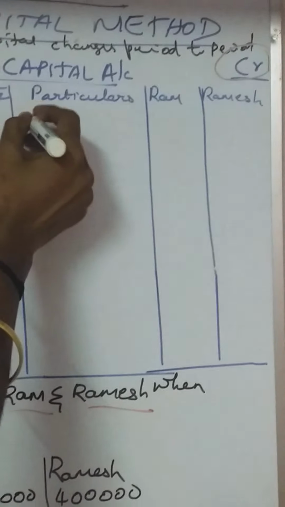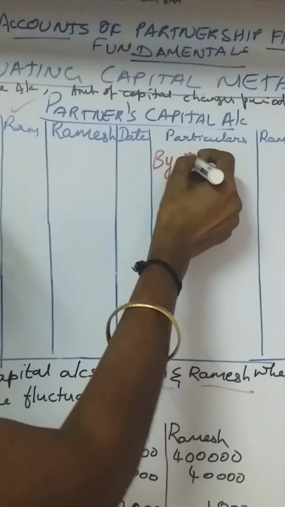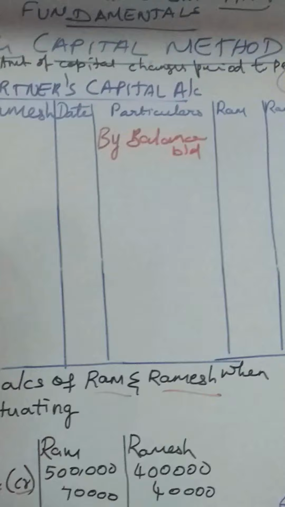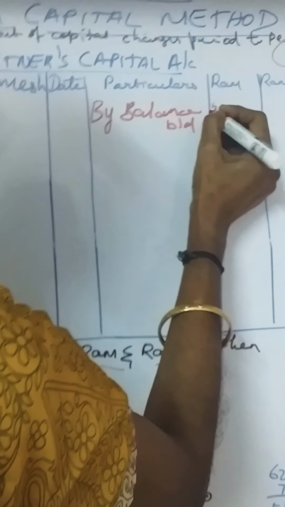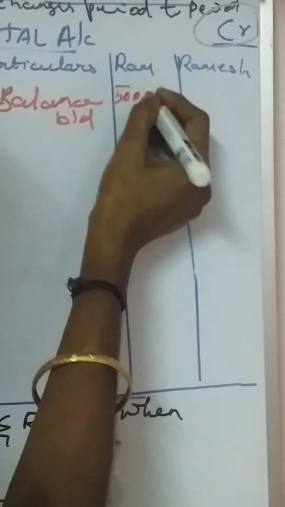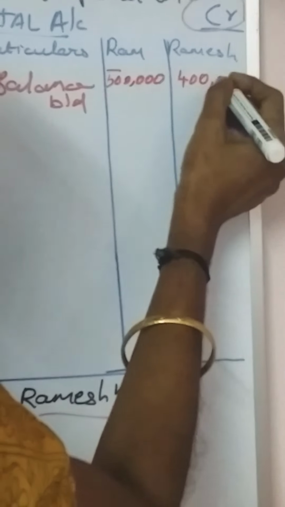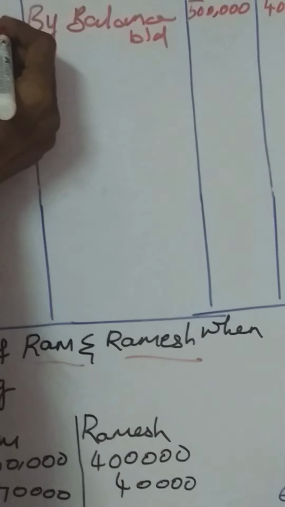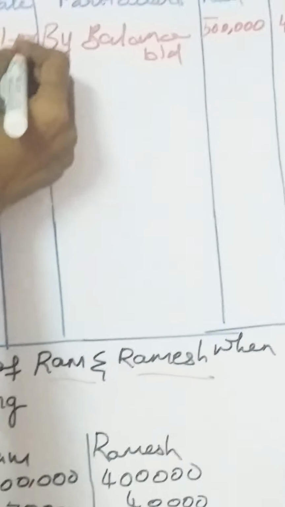So, you have to mention by balance brought down as an opening balance. For Ram account, you have to write 5 lakhs. For Rahim account, you have to mention 4 lakhs. The date is 1st January 2018.